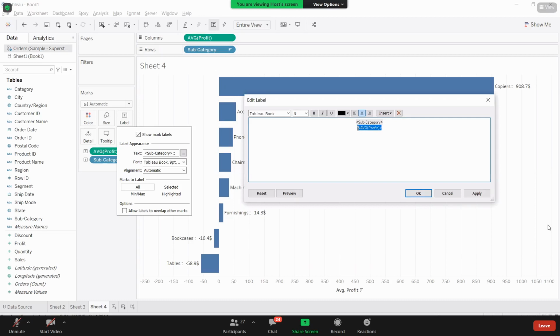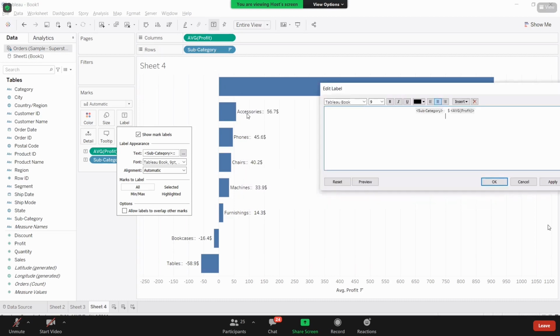I am bringing this profit and I am dropping it next to this. When I'm taking this, the space is not coming. So in between the subcategory and average profit, I'm taking this colon and that space. Even if I want the dollar, I'm taking that. See, I'm hard coding some of those representations here along with the subcategories. Whatever you get in the angular brackets will show the respective subcategories. What I mean here, for accessories you are getting accessories, but these hard coded parts will be common to all of those.